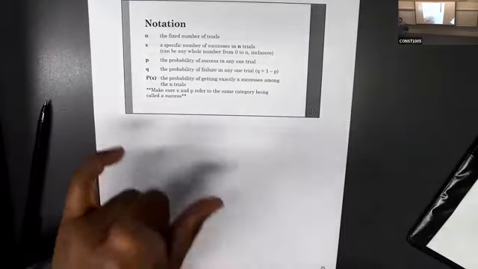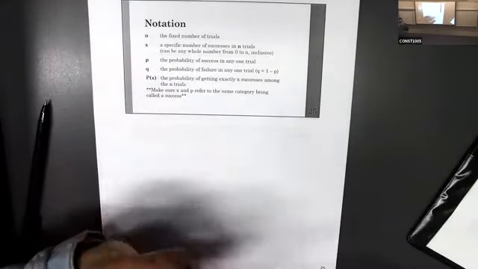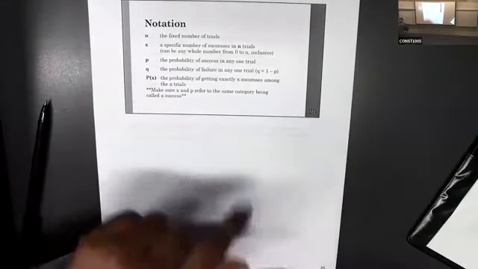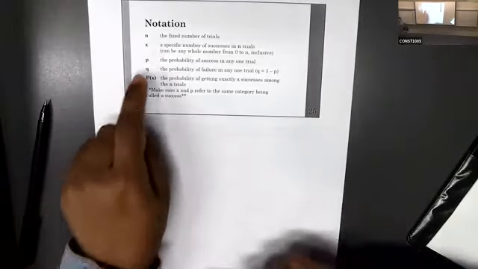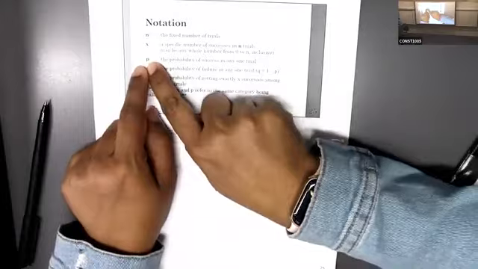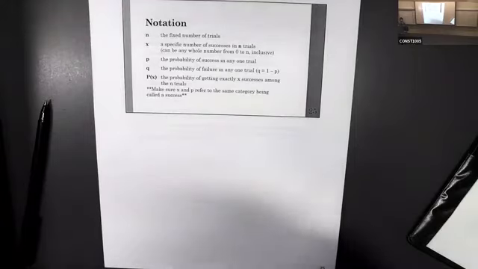So if you know p, the next one is q. It's the complement. Complement means it's the probability of getting the failure. So please remember, if you know p, you can find q. Suppose your p is 0.4, you know the total is always 1.